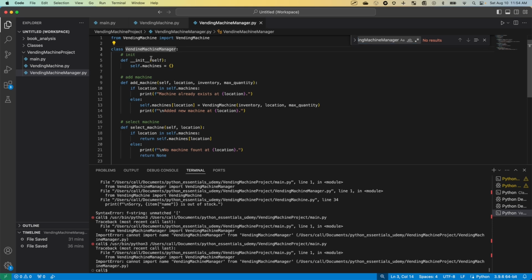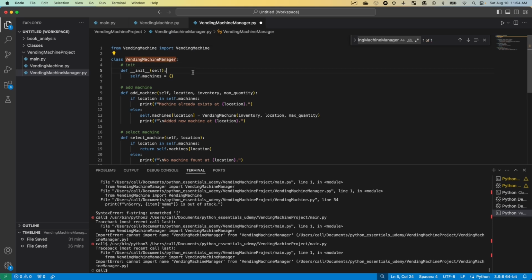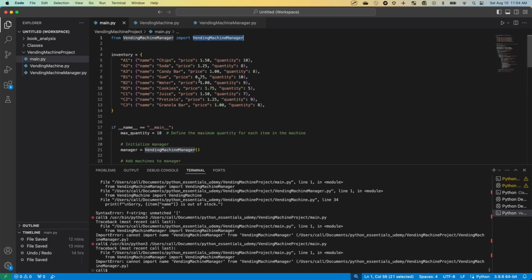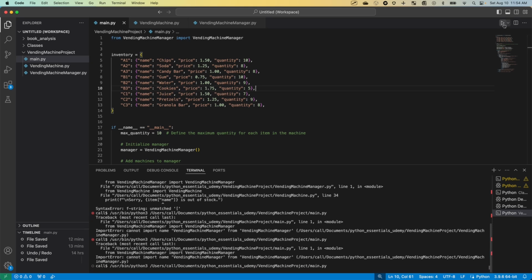Oh, there is a typo. There we go. Sometimes these are hard to see. Vending machine manager. So there we go. That should be fixed now. All right, good. Some good exercises in troubleshooting, even when we're essentially, as I have my template on another screen, copy pasting visually, we still can have a little bit of debugging to do.